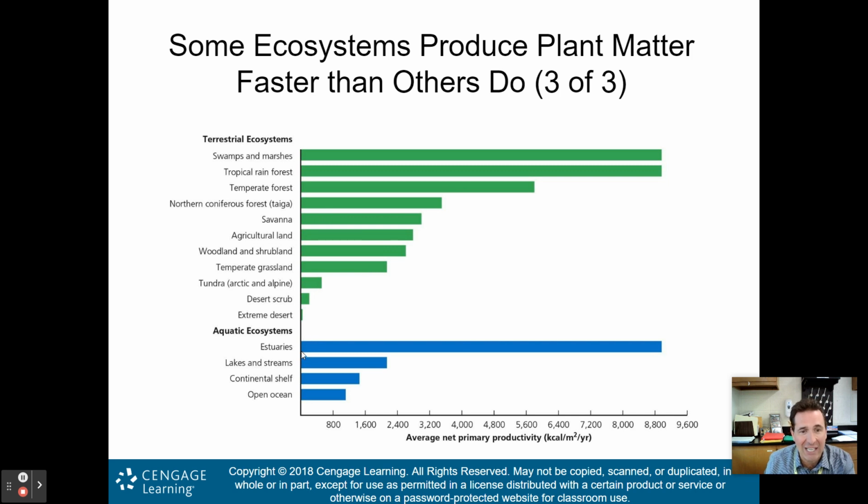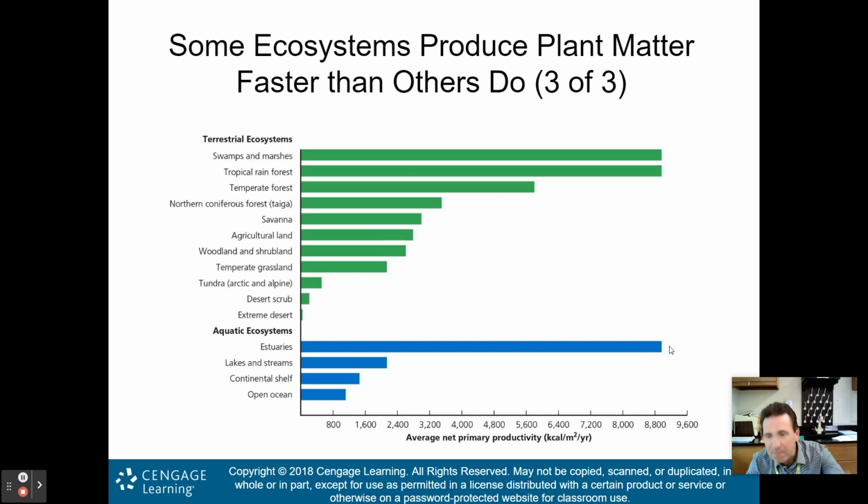Look at your aquatic ecosystems, your estuaries, right? Those are those areas between the salt water and the fresh water. Those have your biggest net primary productivity, lakes and streams as well. Think about that. The open ocean actually has the least net primary productivity when we look at aquatic ecosystems, and that's because there's actually not a lot of phytoplankton floating around the open ocean. Most of that is actually near the shores, near those estuaries.